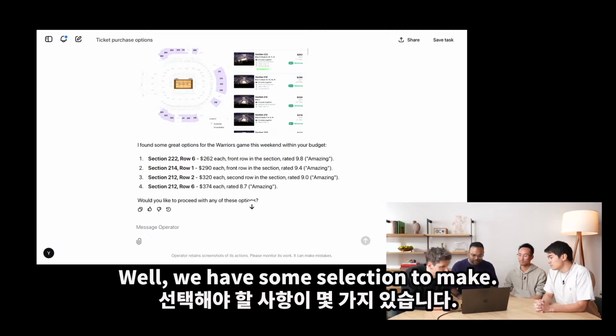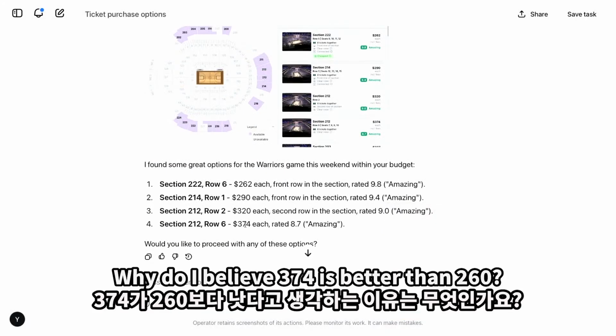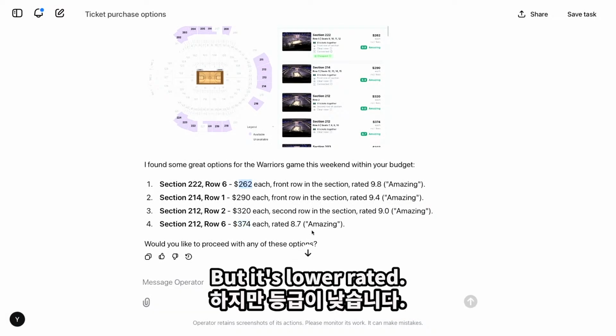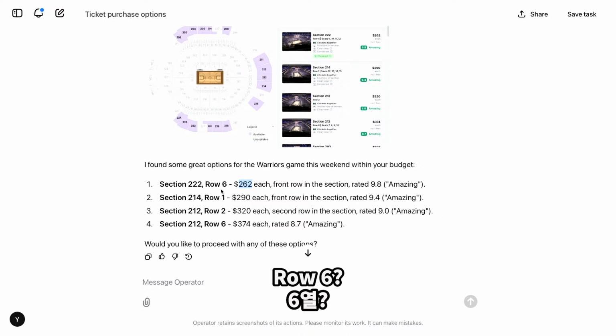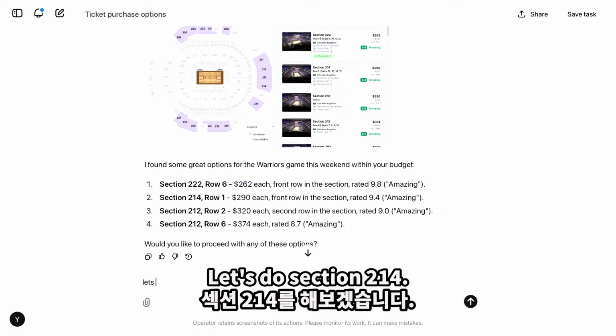And okay, well, we have some selection to make. Wow, all of the seats are amazing. I know. Why do I believe 374 is better than 262? That's an interesting thing. But it's lower rated. Okay, which one should we add? Row 6? I think row 1. Row 1 is good. Row 1? Okay, let's do that. Let's do section 214.